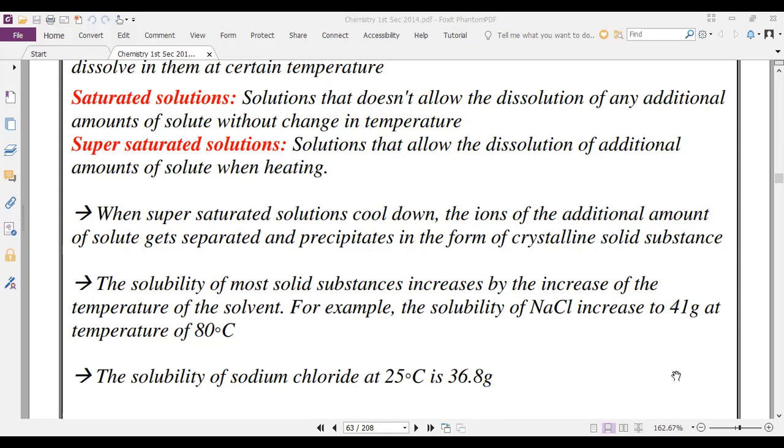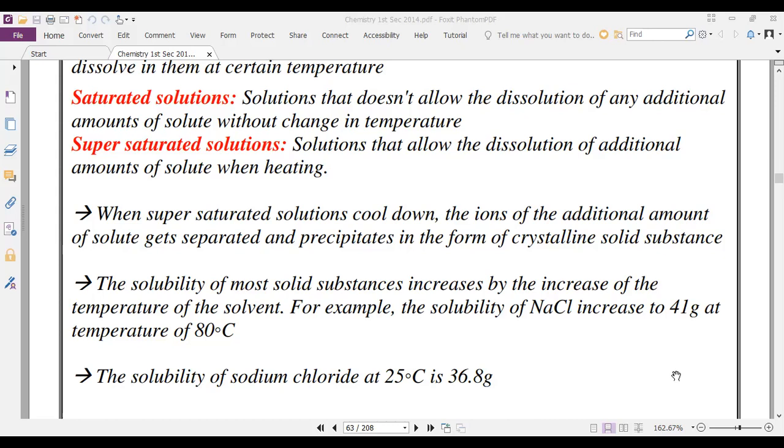For example, the solubility of sodium chloride increases to 41 gram at a temperature of 80 Celsius, while the solubility of sodium chloride at 25 Celsius is 36.8 gram.